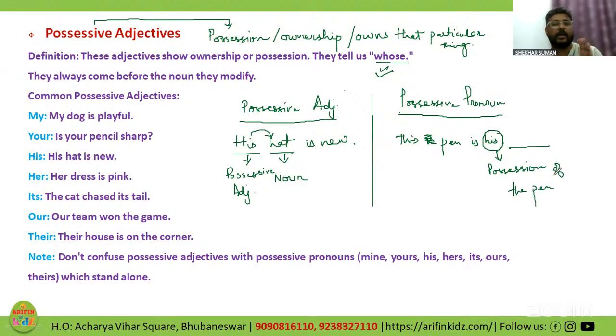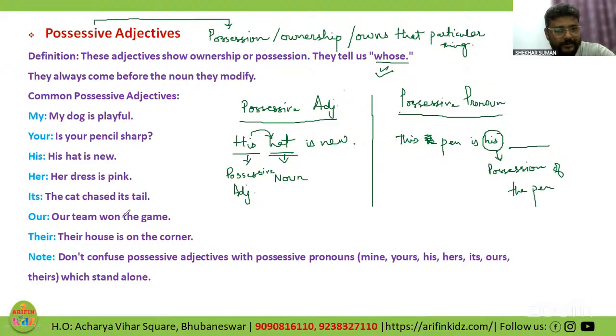So simple funda. Adjective, that means it will be followed by a noun. And if it is a pronoun, then it will come independently in place of a noun. That is what a pronoun does, right? It replaces the noun. And adjective, it describes the noun. So definitely the noun has to be there, right? So when it comes to adjective, the noun has to be there. But when it comes to pronoun, it will replace the noun.